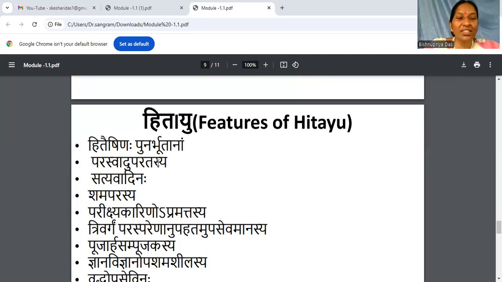Then paraswadu paratasya. Paraswadu. Para means any others. It is something belonging to others, and you are taking interest in it. No. So one should not take interest in others' belongings. Paraswadu paratas. And satyavadinaha. So satyavadina, we know the meaning. Satya means truth. So satyavadina, truth speaker.